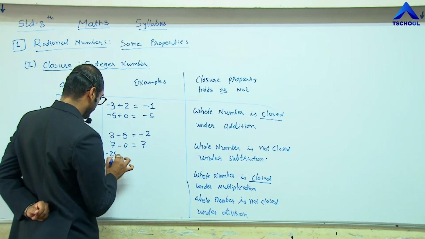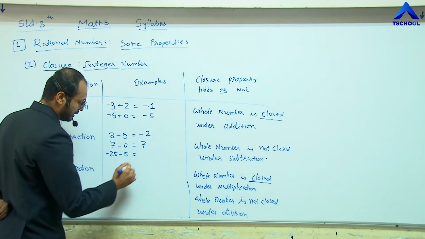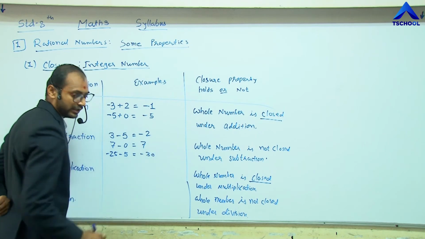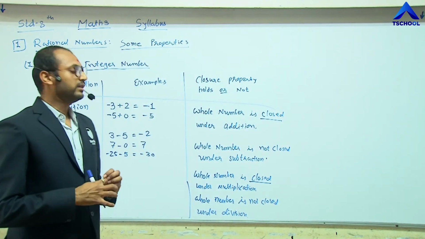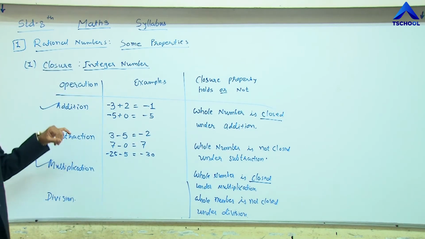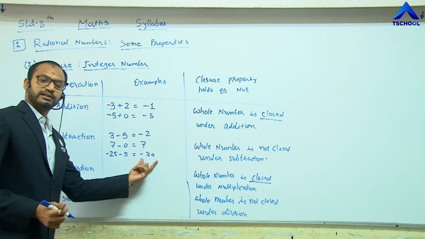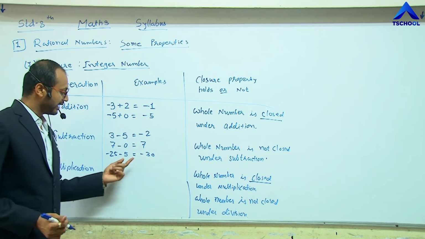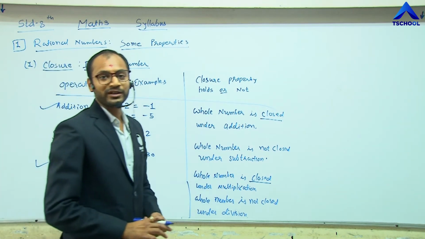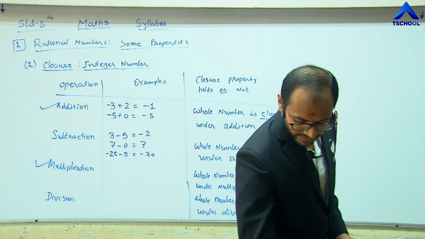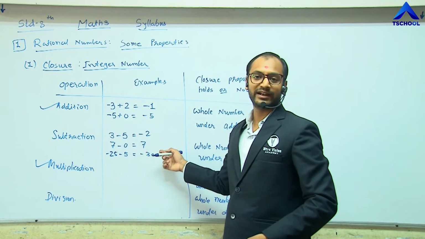Another example is 25 minus 5 is... minus 30. So this is an example for subtraction. We get the result -30, and this is also included in integers. So all these examples hold.